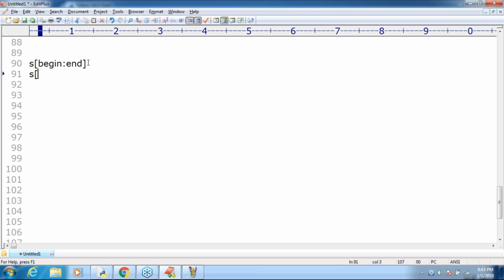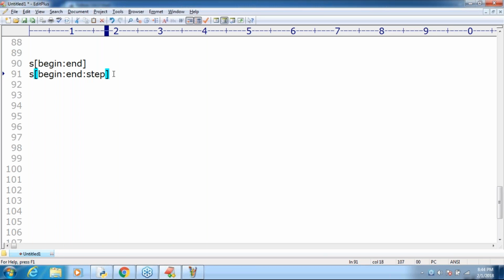How you can do it is begin colon end colon step. Are you getting it? What is the third one, sir? What is the third attribute? Step means jump. How many jumps do you want, sir? Only one jump at a time. The default value of step is 1. That's why, one by one, character by character, by default you are going to get.